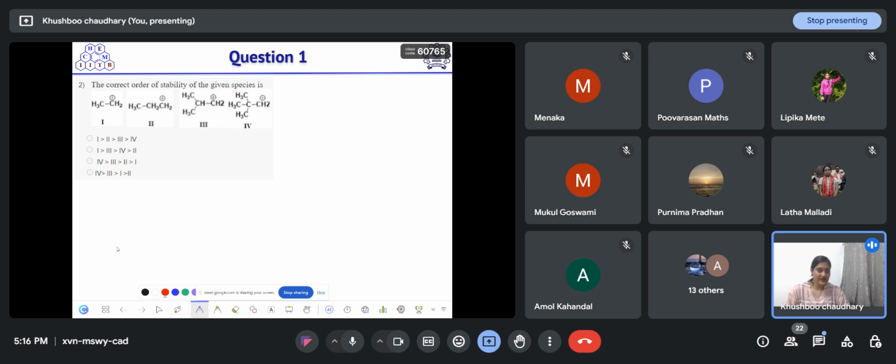While deciding the stability of a carbocation, we have to check hyperconjugation, inductive effect, resonance effect, and whether the carbocation is attached to some electron donating group that has lone pairs. So among these four factors, which factor will you choose to decide the stability of these carbocations?